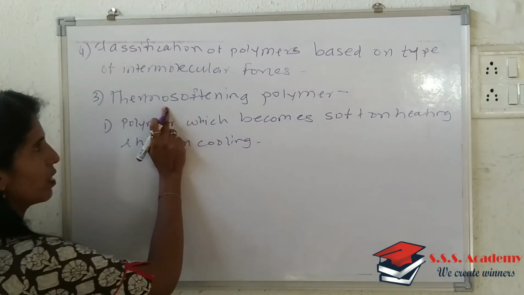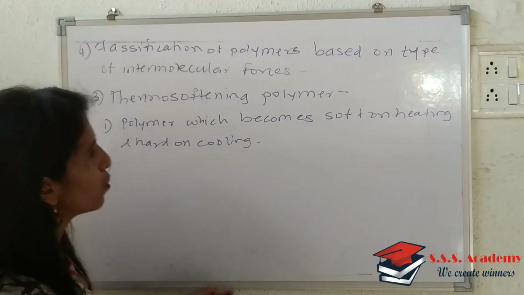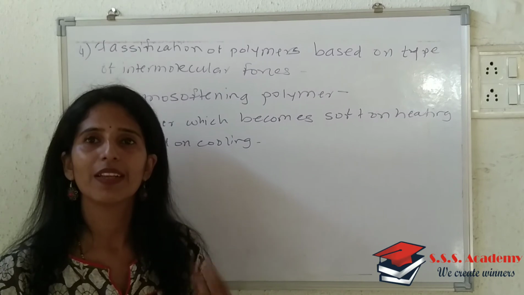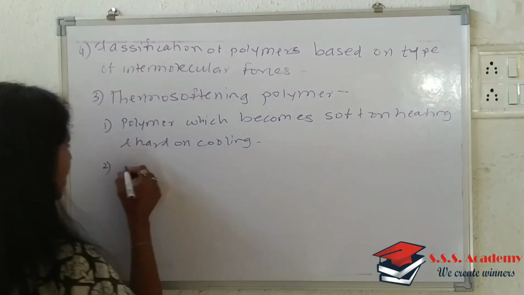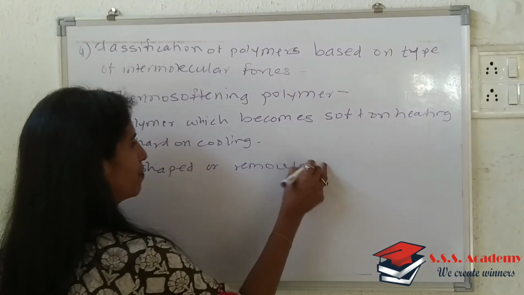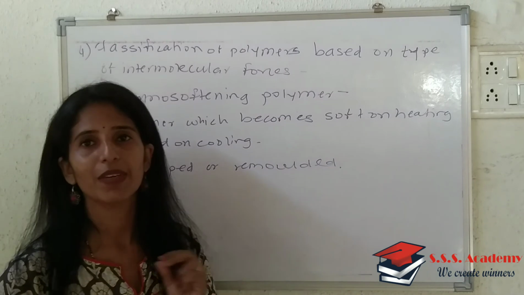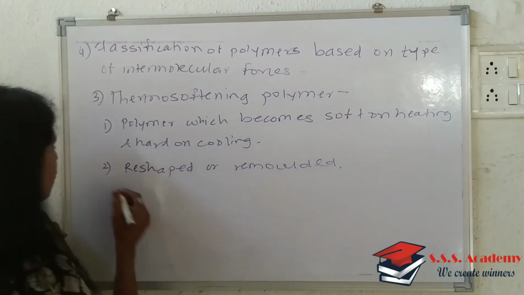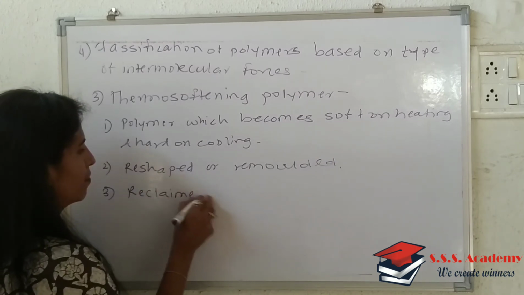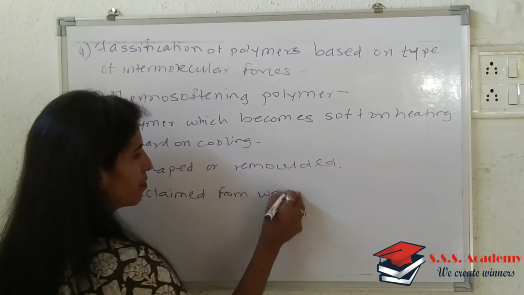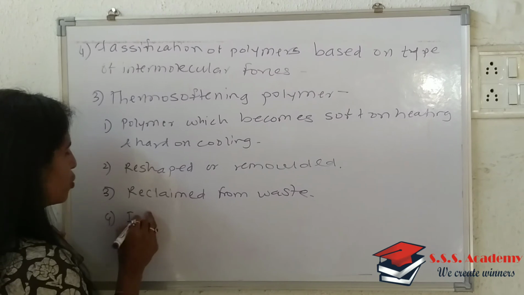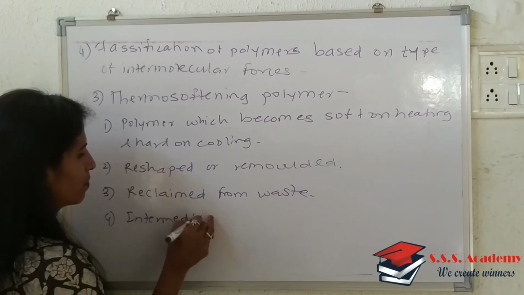Due to the repeated heating and cooling process, this type of polymer can be remolded or reshaped. So the second point is they can be reshaped or remolded, and therefore they can be reclaimed from the waste.